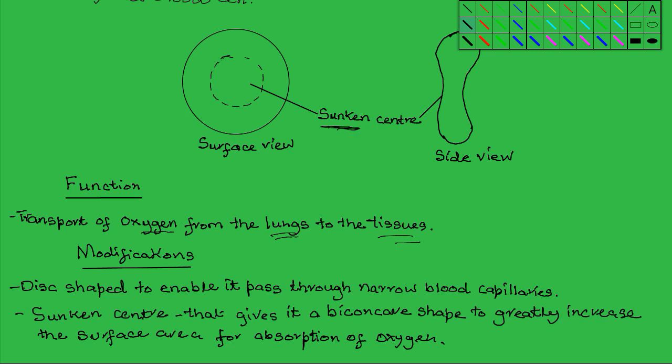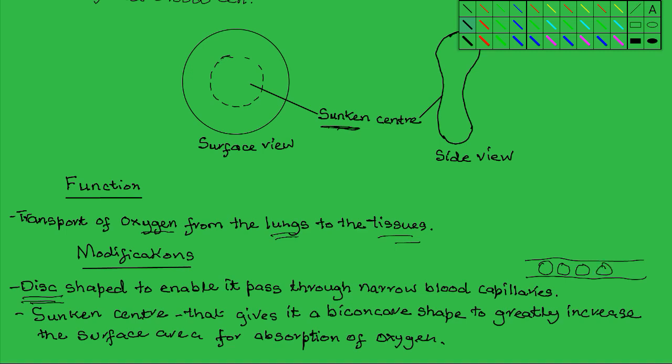So some of the structural modifications of the red blood cell include the shape. It is disc shape. This is to enable it pass through the very narrow blood capillaries, because the blood capillaries are so narrow and they ramify or pass through the tissues, bringing blood to as close as possible to the cells. So this is a blood capillary.